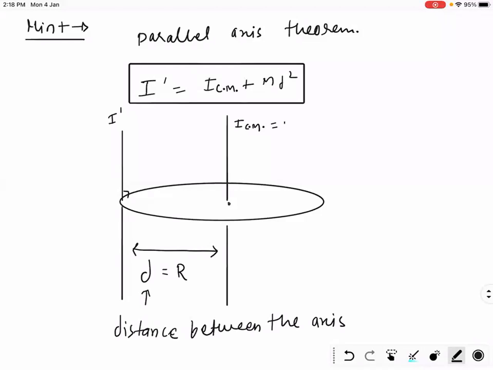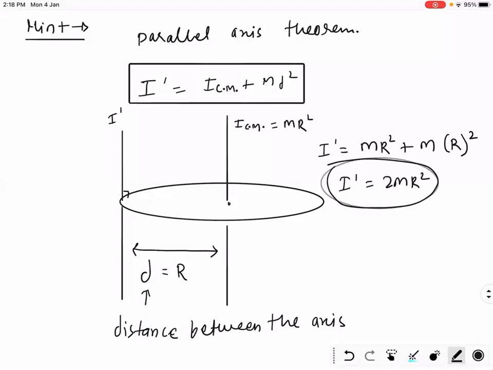So what is ICM for a ring? MR square. So I dash is equal to MR square plus M. What is the distance between the axes? R. So I dash is 2MR square. This is not the answer of the question I asked, but this will help us in the calculation of the moment of inertia of the previous problem.